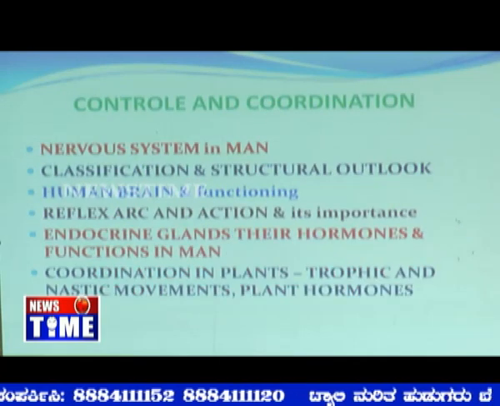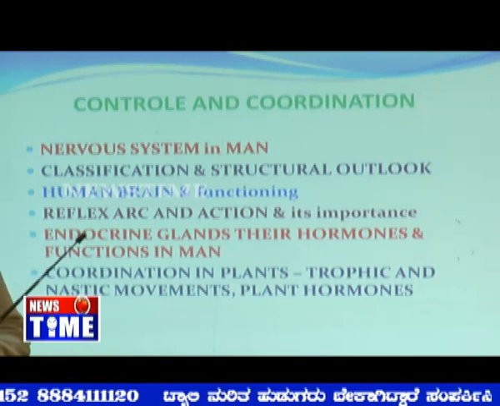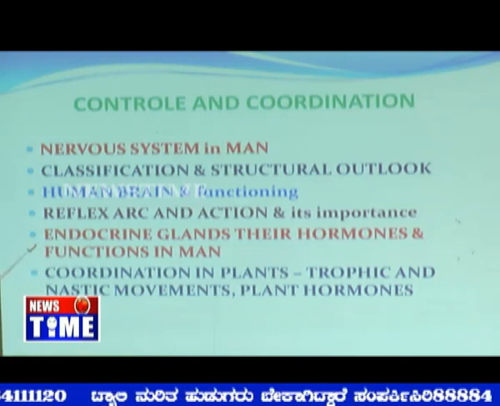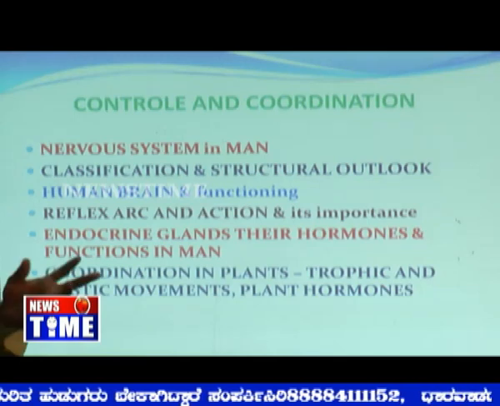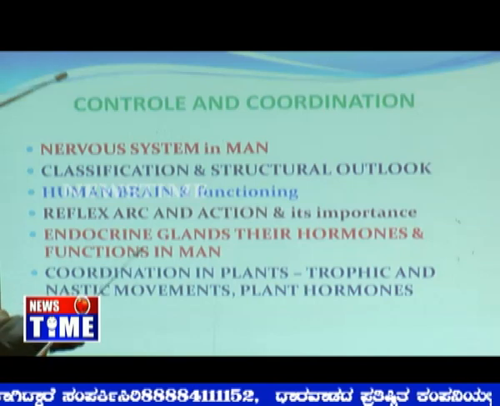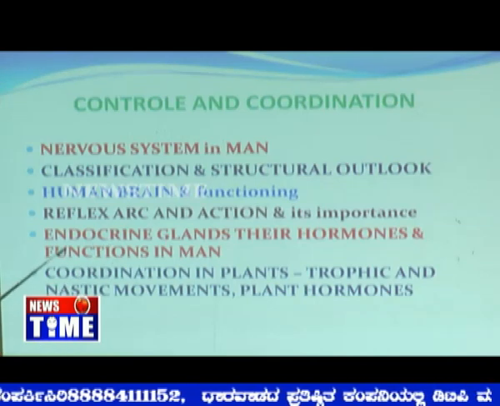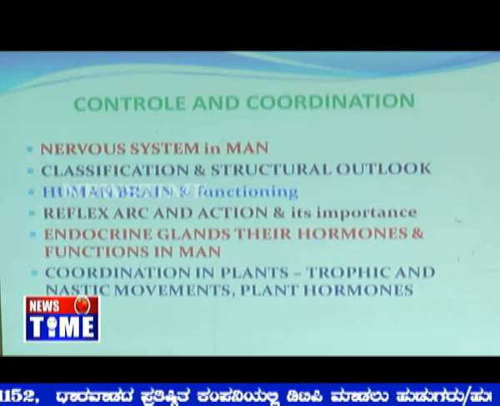The next one is control and coordination, which is the heart and soul of biology this year, I should tell you, because we come across a wonderful system, the nervous system, which brings about coordination between the different parts of the body, whatever the organs or tissues in the body. There we come across classification and structural outlook of the nervous system.